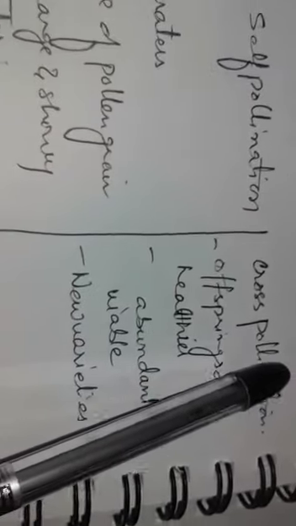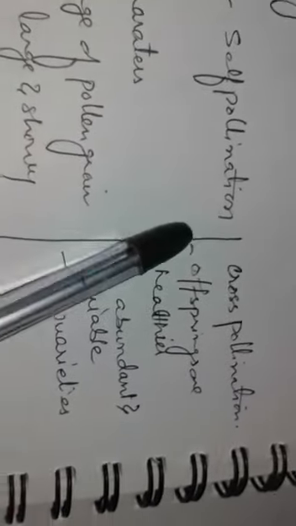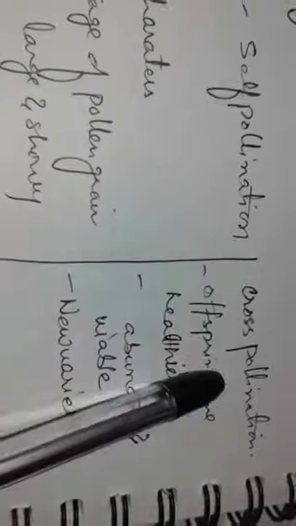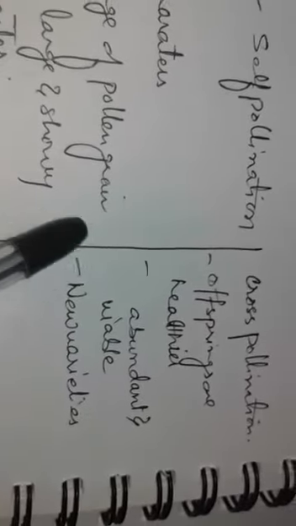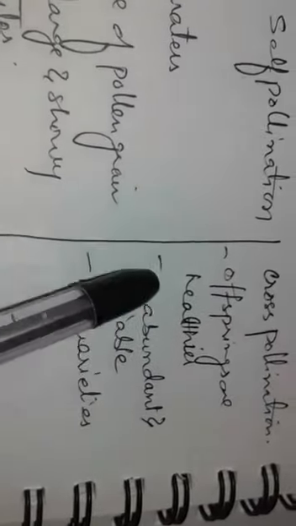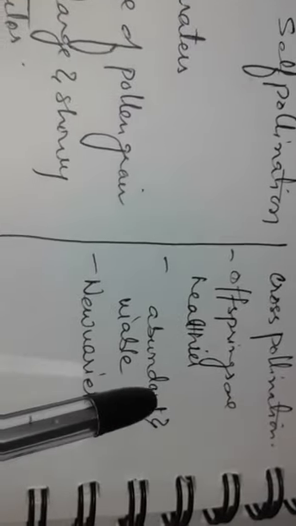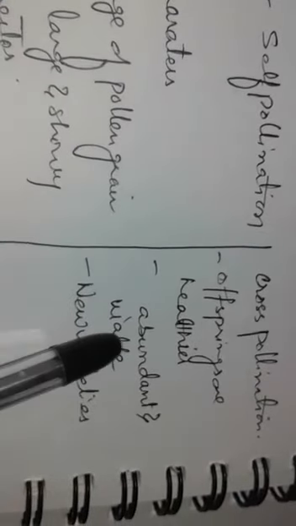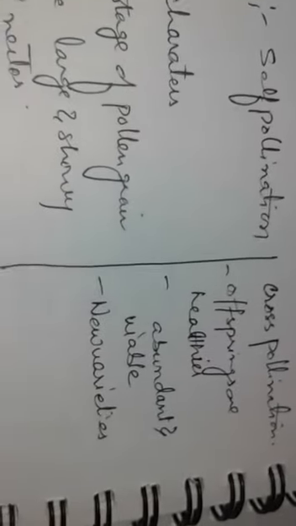But when we look at the advantages of cross pollination, offspring produced by cross pollination are much healthier. Seeds produced are abundant and viable. They have more survival capability. New varieties are formed by cross pollination as compared to self pollination.